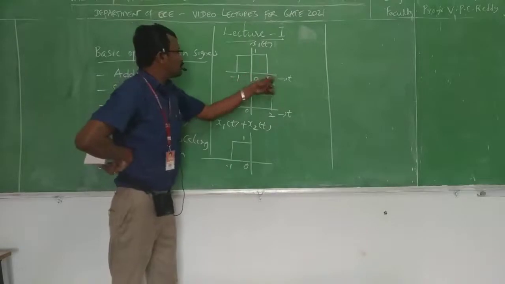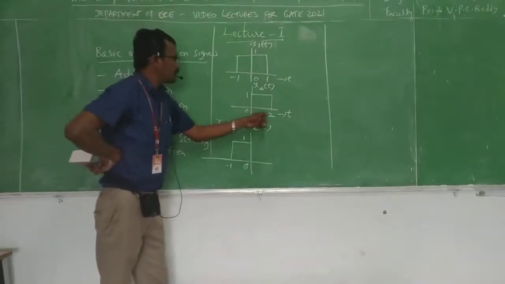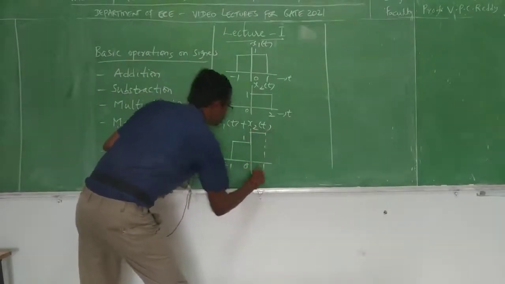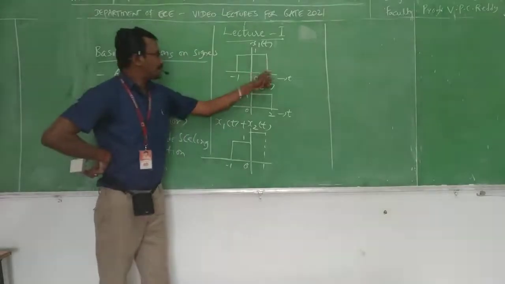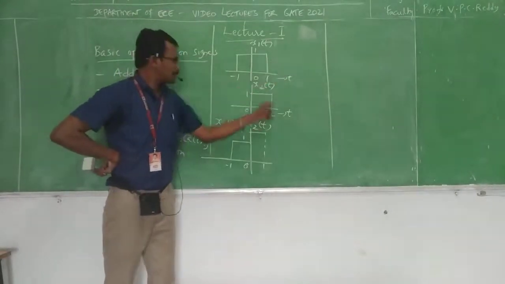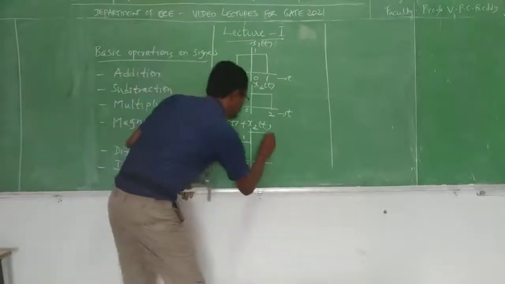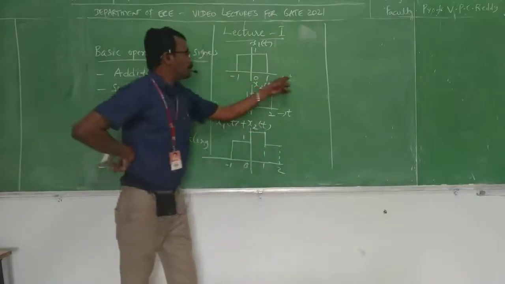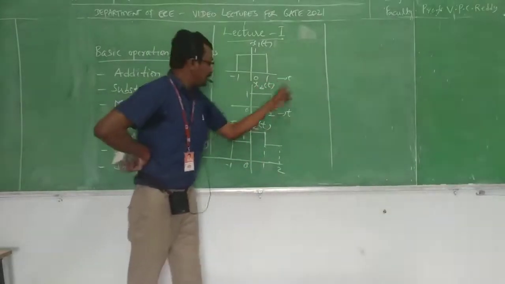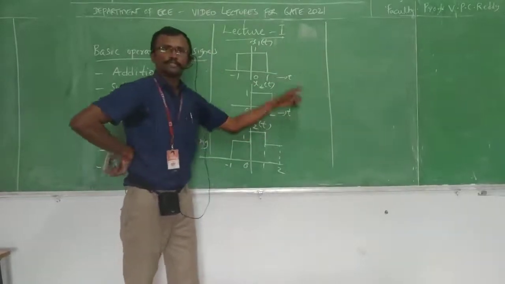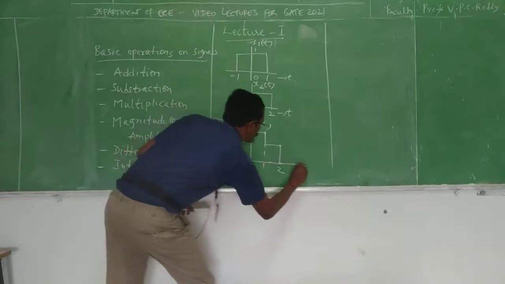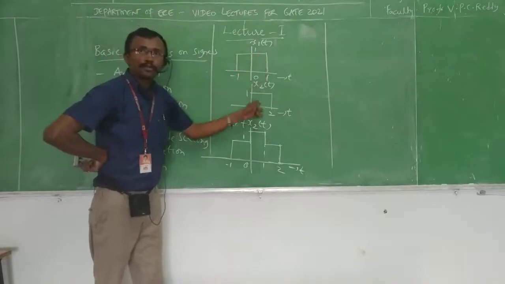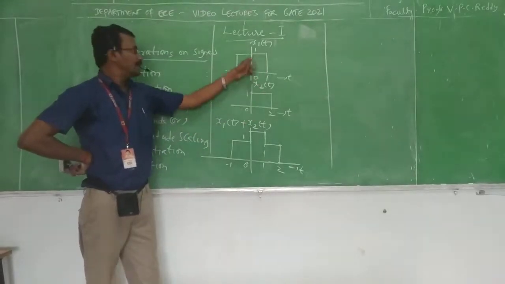Now, if you see from 0 to 1, here the magnitude is 1. Here also 0 to 1, the magnitude is 1. 1 plus 1 is 2. So from 0 to 1, the magnitude is 2. From 1 to 2, what is the magnitude here? 0. What is the magnitude here? 1. 0 plus 1 is 1. So from 1 to 2, the magnitude is 1. From 2 to infinity, the magnitude is 0 here, and here also, 0 plus 0 is 0. So this is how we have to add two signals, adding magnitudes corresponding to the intervals. Okay, so this is signal addition.